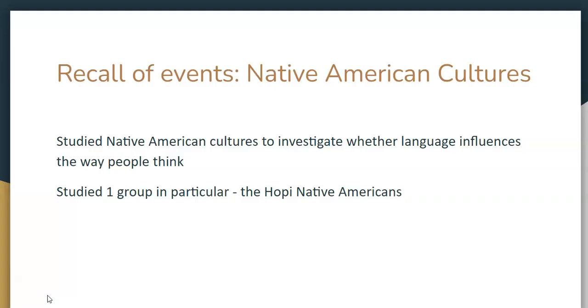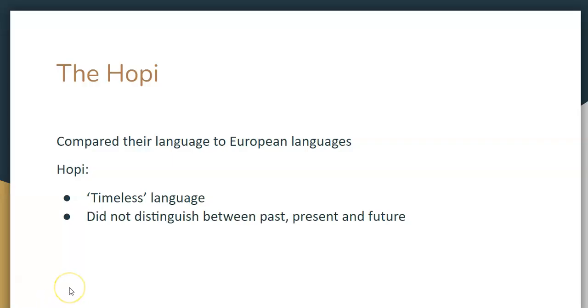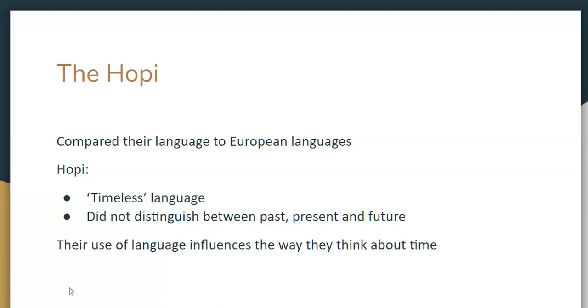And to do this, they studied Native American cultures to see whether language influences the way that people think. And they studied one group in particular, the Hopi Native Americans. Now what they did is they compared their language to European languages, and they found that the Hopi language was a timeless language. By that it means that they didn't distinguish between the past, the present and the future. So their language influenced the way that they think about time.